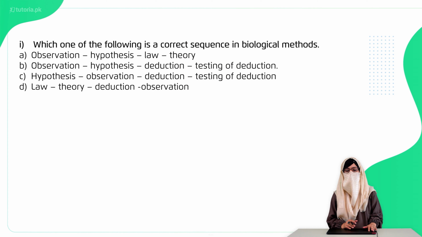So the first MCQ is, which one of the following is the correct sequence in biological method? Option A, observation, hypothesis, law, theory. Option B, observation, hypothesis, deduction, testing of deduction. Option C, hypothesis, observation, deduction, testing of deduction. Option D, law, theory, deduction and observation. So the right option is option B, observation, hypothesis, deduction and testing of deduction.